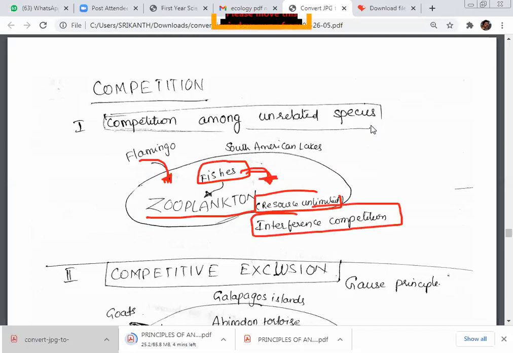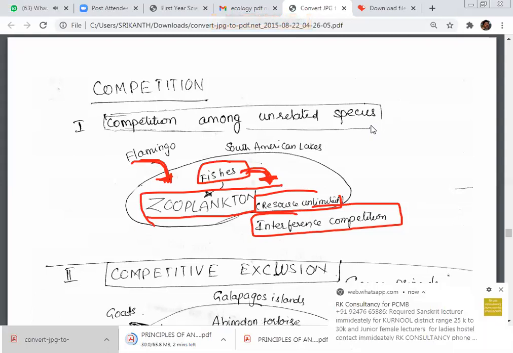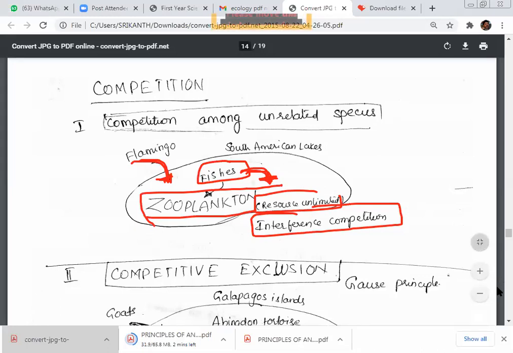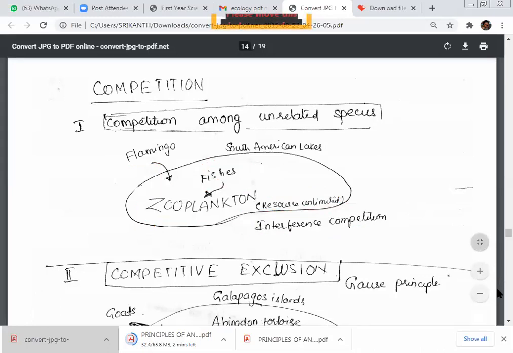So that means we have taken this as an example. Competition among unrelated species: though food is abundant, when the resource is even unlimited, when the other species are introduced into this particular area, the presence of local species is going to be reduced. What you can say is interference competition. Okay, so that's it. Competition among unrelated species. Should remember the place. Example place, South American lake, local species, their food is zooplankton, and the visiting one is flamingos.